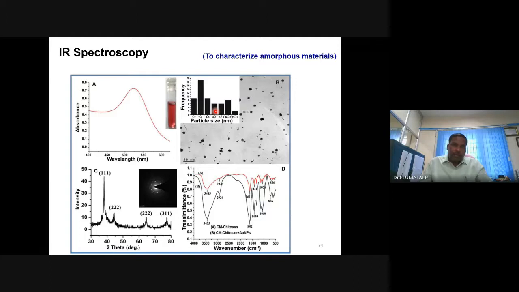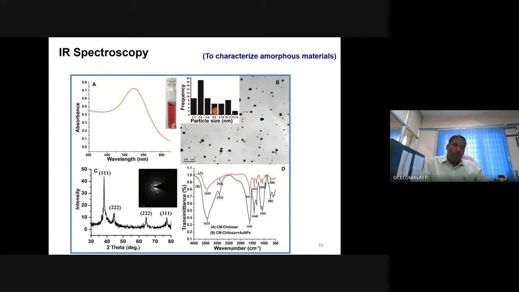So then comes infrared spectroscopy, simply known as IR spectroscopy. Assume that you are preparing titanium oxide nanostructured materials by chemical synthesis or biological method or any other method using some precursors. Let's assume for simplicity you are making it by chemical synthesis.